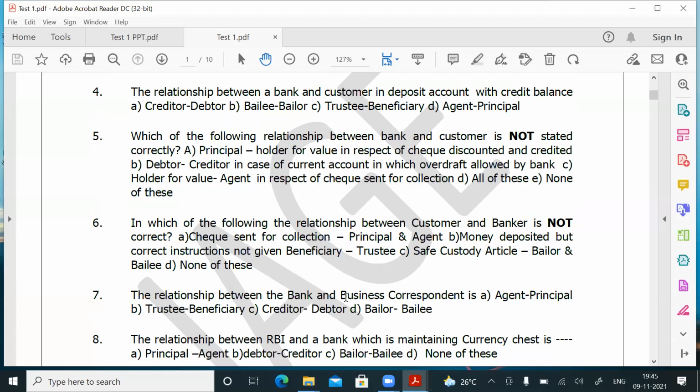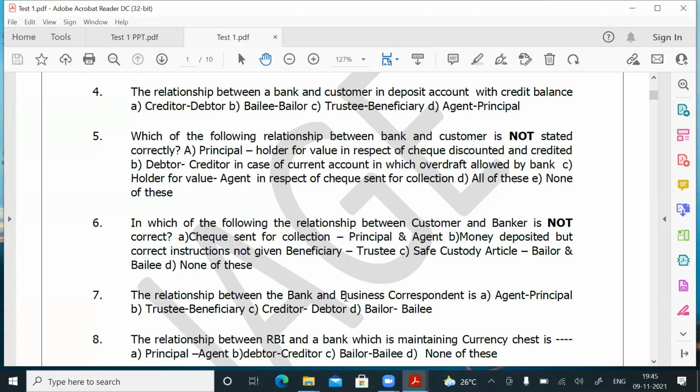The options given are agent and principal, trustee and beneficiary, creditor and debtor, bailor and bailee. But I told you the relationship between bank and business correspondent is principal and agent. But the principal and agent option is not here. None of these is also not there. So the nearest answer you have to choose, answer is A.